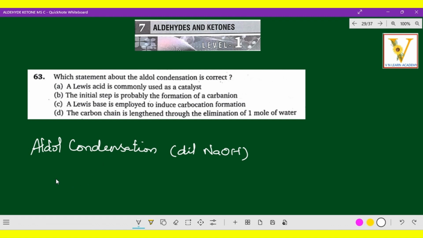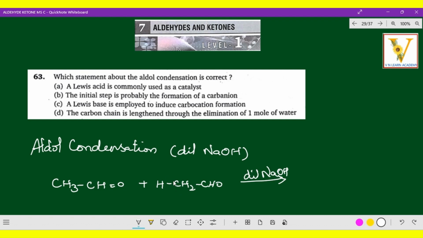Right now, here we have the aldehyde CH3CH=O combined with another mole of aldehyde, that is CH3CHO. This is with dilute NaOH. I'm not bringing the mechanism, I'm just giving the idea. The same thing here also, the nucleophile which is going to attack, that is also fine.